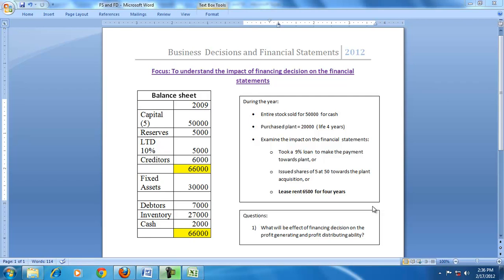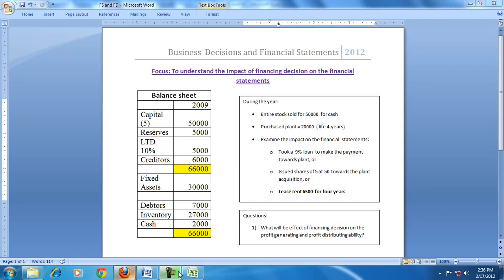Hello and welcome back to our discussion on understanding the impact of financing decisions on the financial statements, and in the process also to understand the effect on the profit after tax and earning per share.